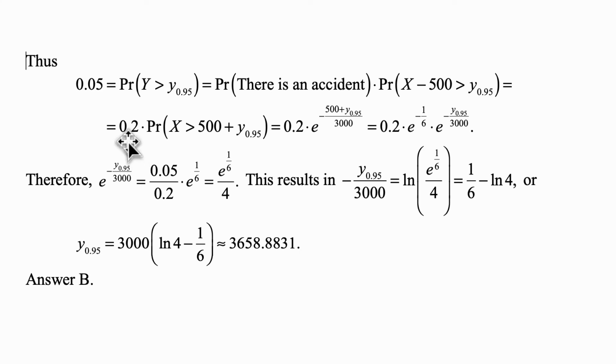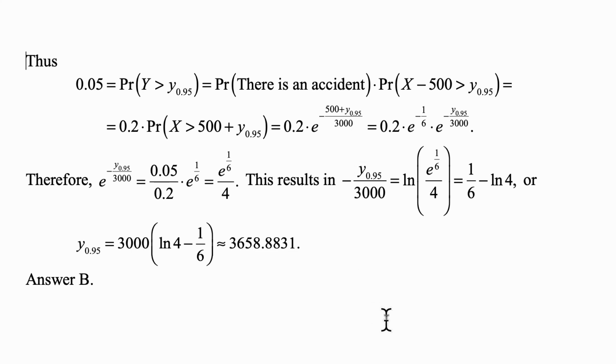The probability that there is an accident is 0.2, and given that an accident has happened, we want the probability that x is more than 500 plus y 0.95, and that's equal to 0.2 times e to the minus 500 plus y 0.95 over 3,000, so it's 0.2 times e to the minus 1/6 times e to the minus y 0.95 over 3,000.